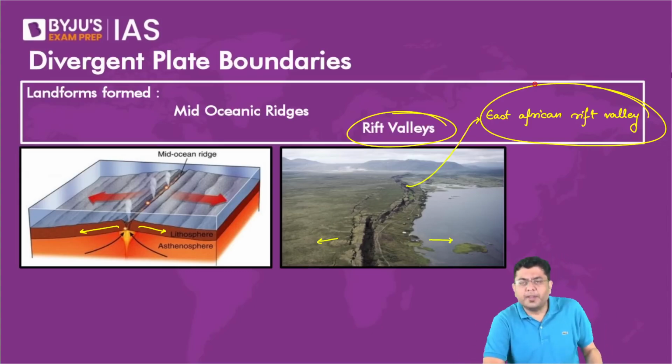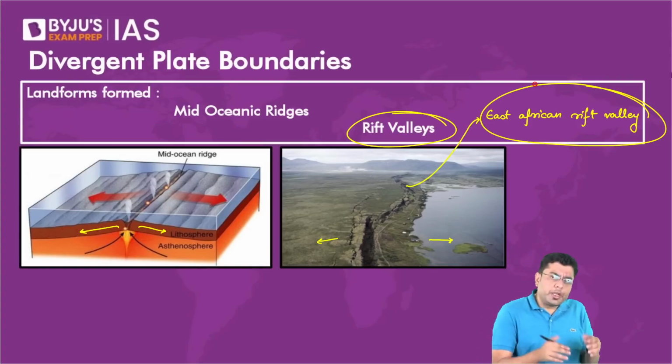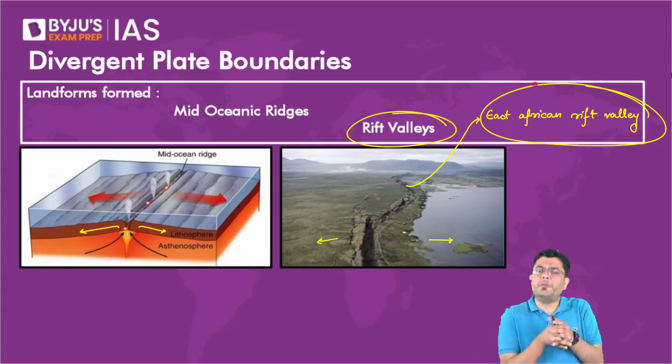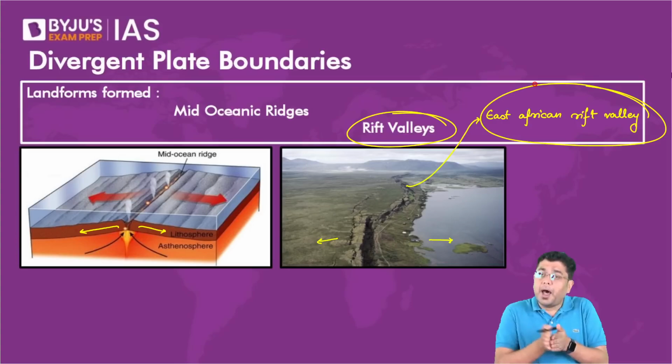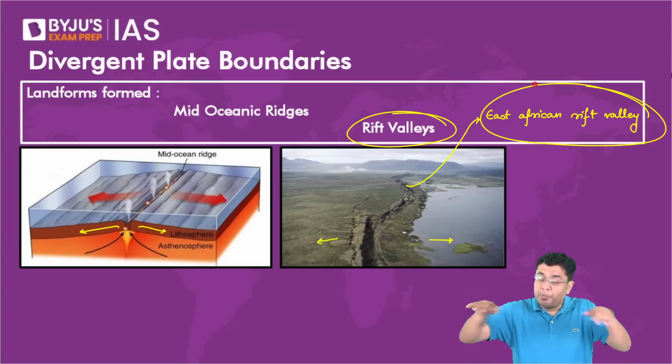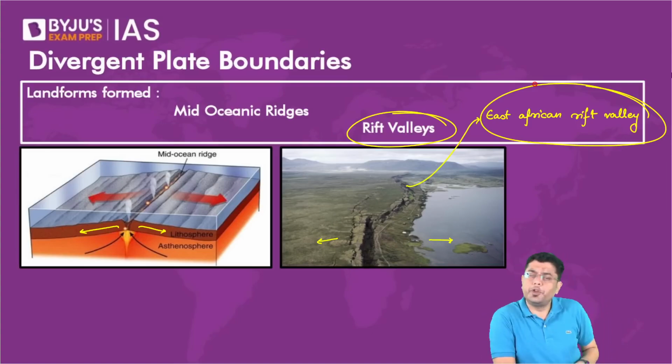Now, let me ask you another question. You have seen that large cracks develop. In the case of these mid-oceanic ridges as well, large cracks develop. So, when you observe volcanic eruptions in these cases, what do you think will happen? Will the volcanoes always be concentrated in a smaller area? Or do you think there can be a scenario where a large crack opens up and molten materials start emerging all through the cracks? What do you think?